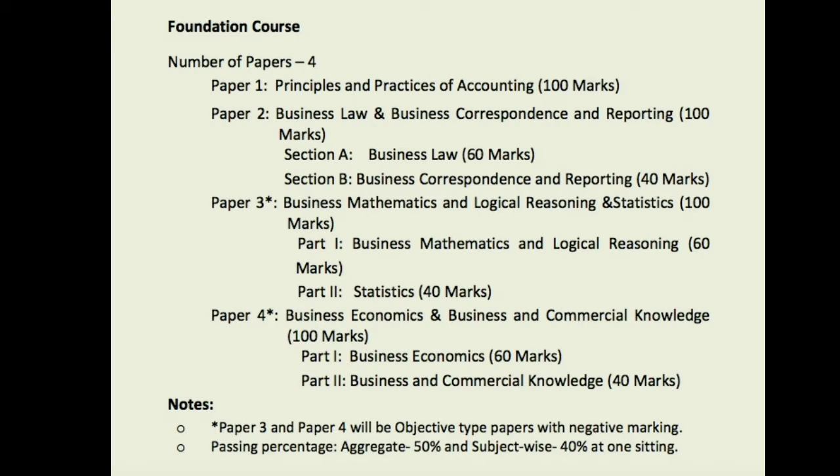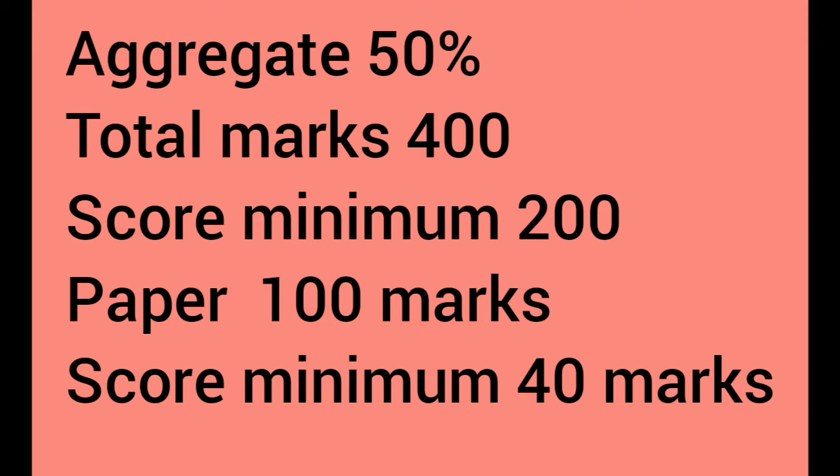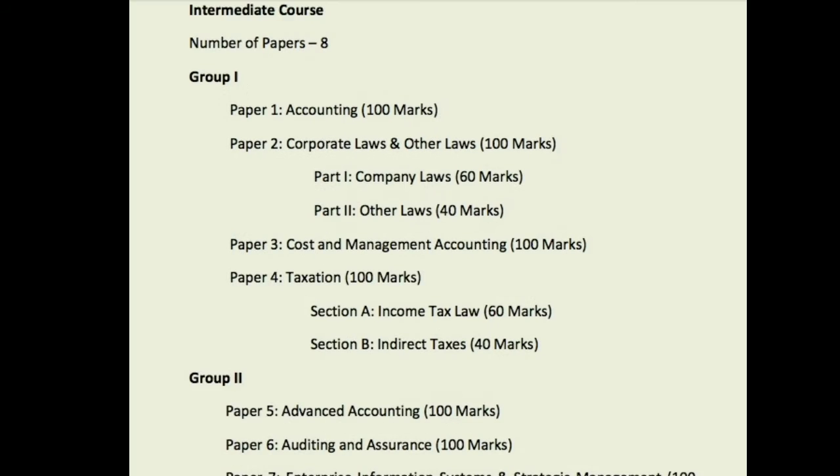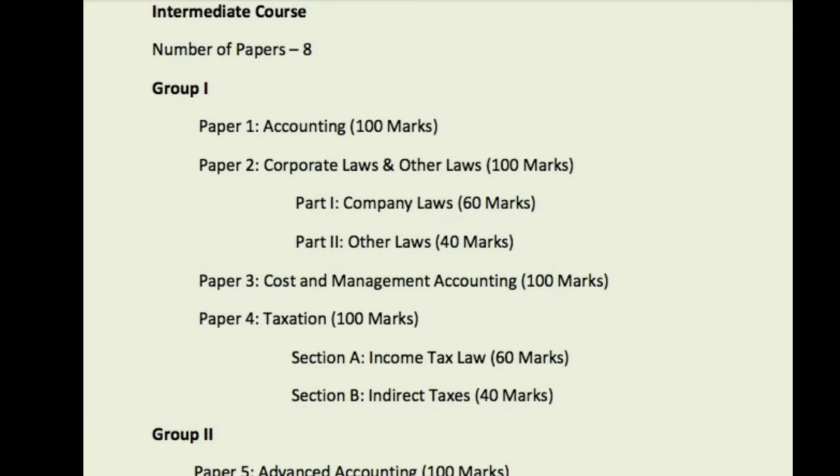Paper 3 and Paper 4 will be objective type with negative marking, whereas the passing percentage will be 50% aggregate and 40% subject wise. That is, for example, if a paper is of 100 marks, then for that particular paper you need to secure at least 40 marks, and in aggregate, the sum total of all 4 papers should be 200 marks out of a total of 400. Hope you're clear.